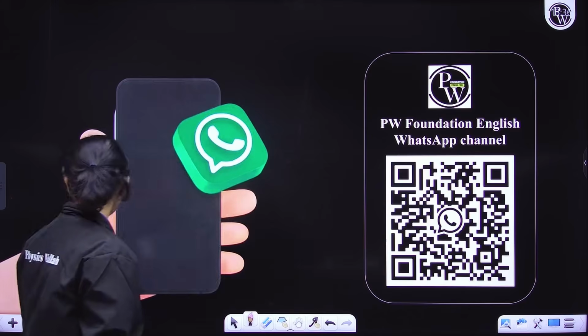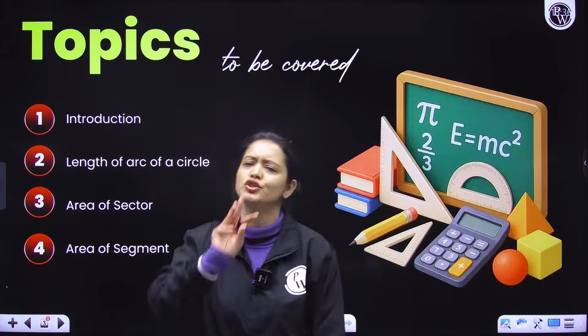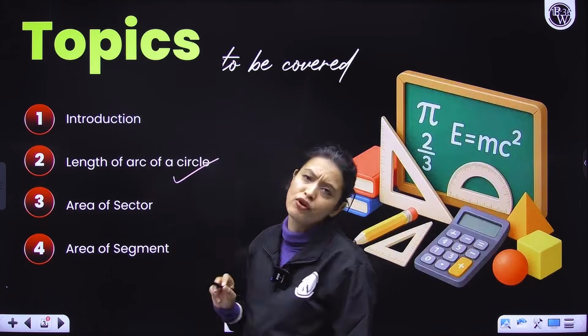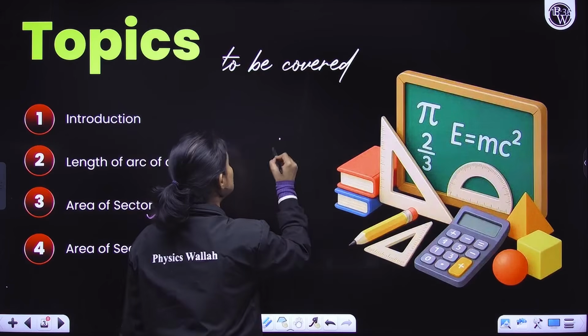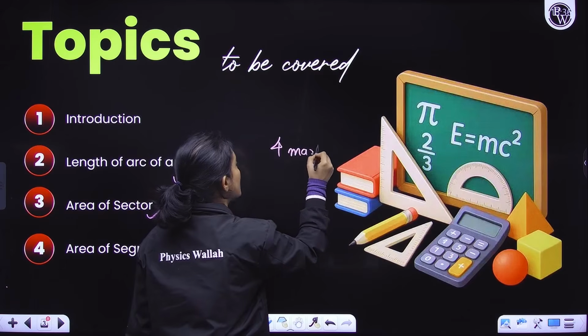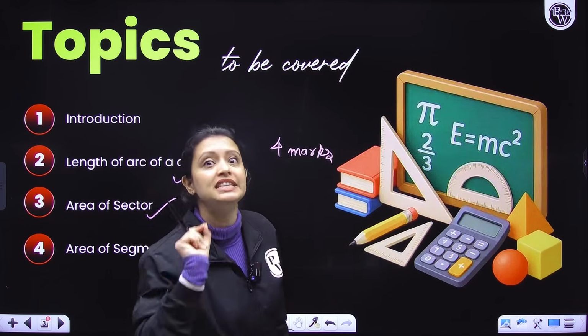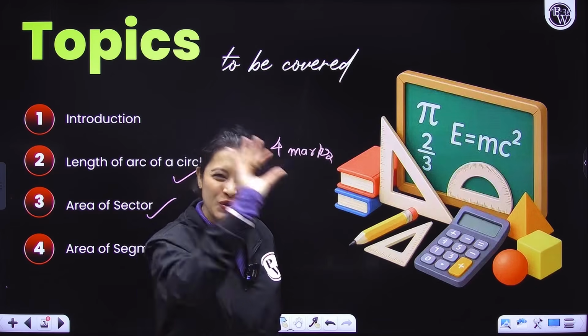Now, what are we going to learn in this chapter? There are only 3 formulas here: the formula for length of arc, for area of sector, and for area of segment. The weightage of this entire chapter is 4 marks. That too, 4 easy marks. So make sure you score all of it.